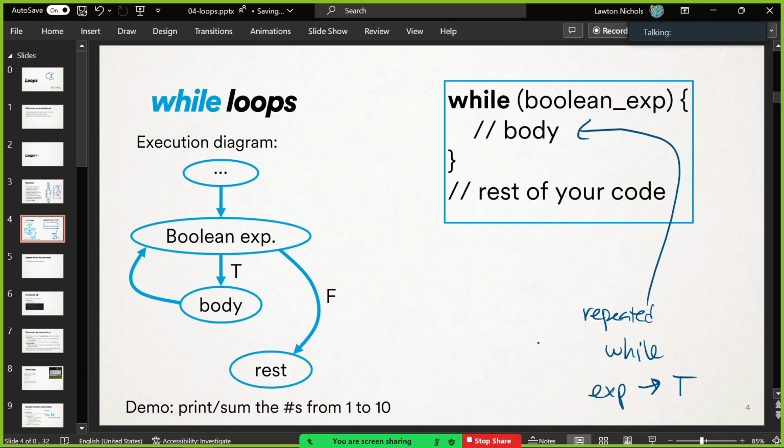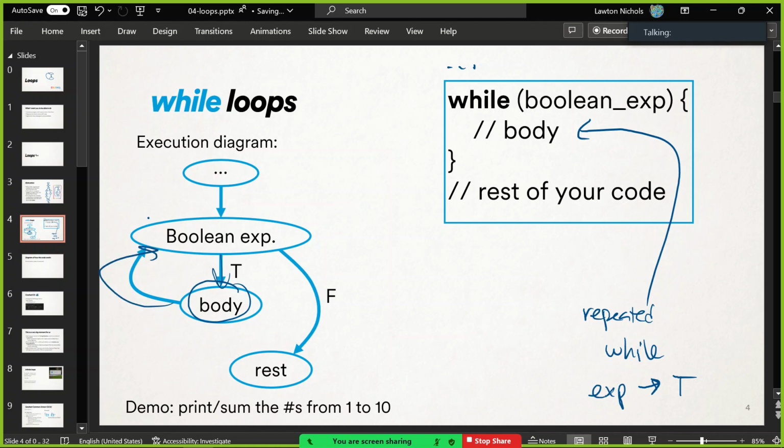Alright, so this is what the code will look like. If you make a while loop and you have some Boolean expression, this is how it runs. Very similar to an if statement. It's like you come in through it from before, from up here. And then the very first thing in a while loop is always check the condition, because it needs to know, it needs to execute the body while that condition is true. So it's like, should I run the body again or maybe for the first time? It's got to check that condition. And as long as it's true, it runs the body.